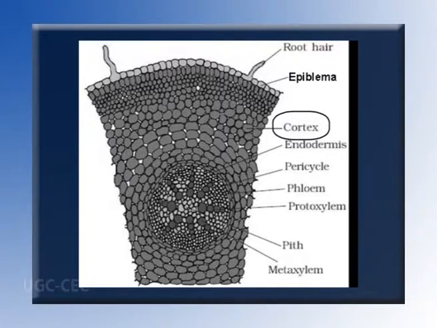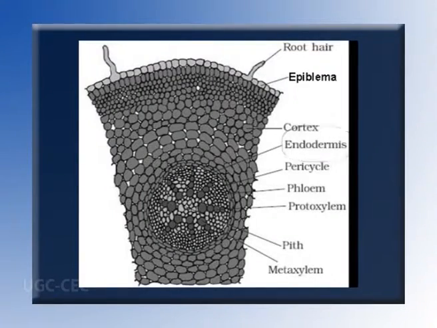Cortex. Cortex is the major component of the ground tissue of the root in maize and is represented by several layers of loosely arranged parenchymatous cells. Intercellular spaces are prominent. The cortex is mainly meant for storage of water. The cells also allow the free movement of water into the xylem vessels.